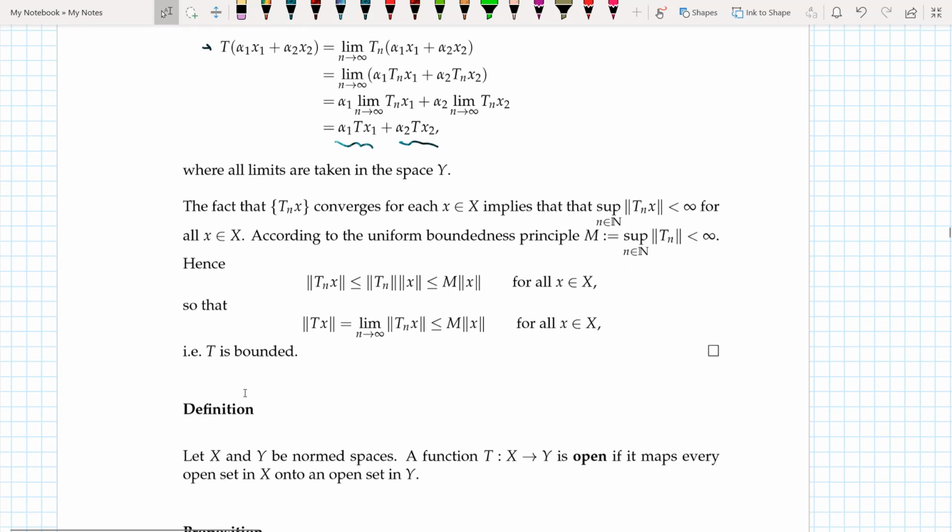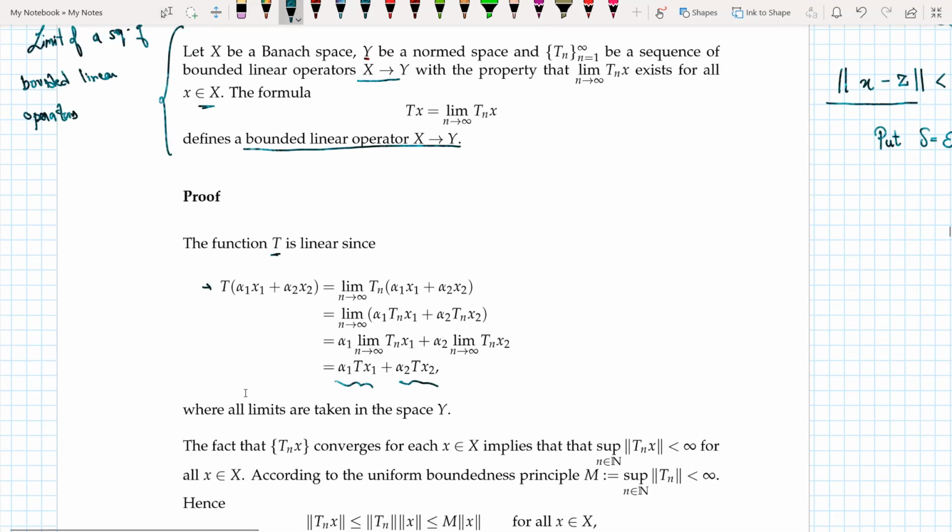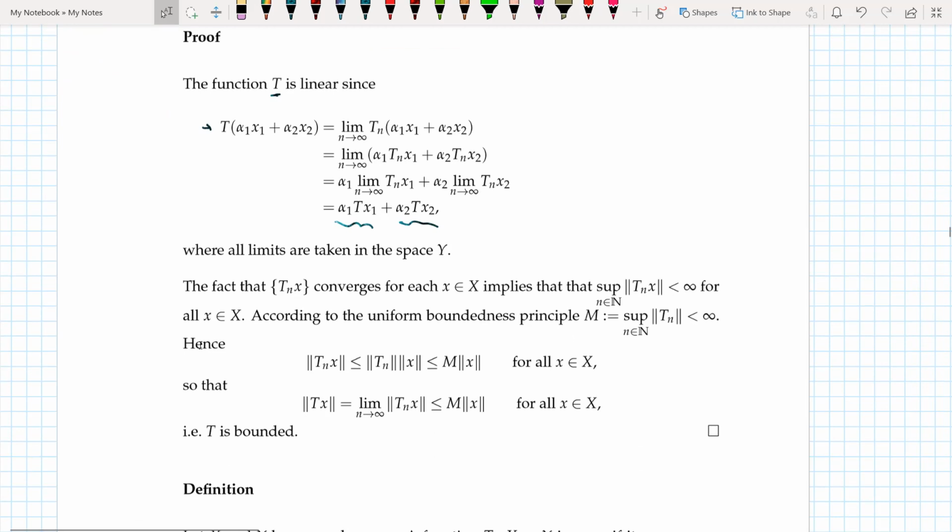What would I need to show that T is bounded? If I can show that the norm of Tx is less than some m times the norm of x, then I can say that this T is bounded. That's the goal. And the fact that Tn of x converges for each x belonging to capital X, which is given, implies that the supremum over n of the norm of Tn of x is less than infinity for all x belonging to capital X. Of course, this is exactly what it means for Tn of x to converge.